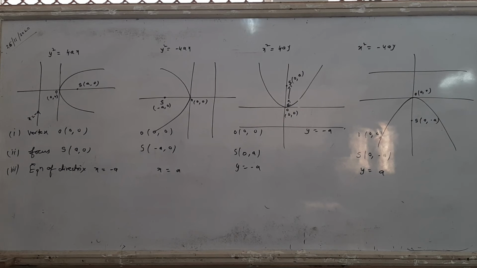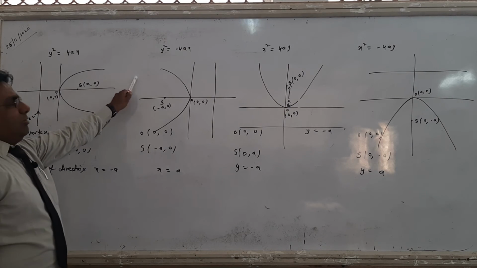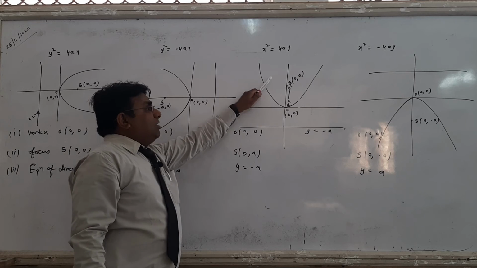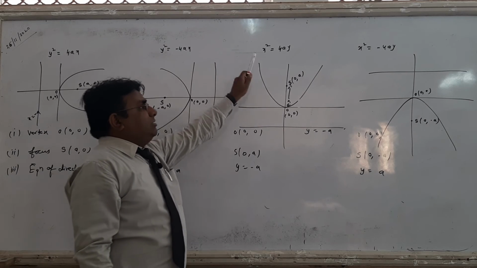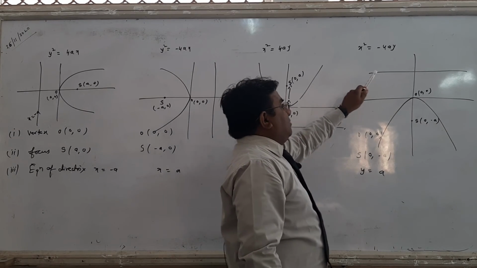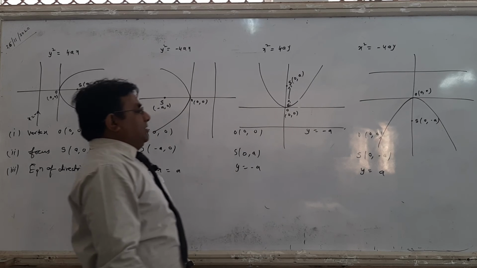What is the equation of the right hand parabola? y square equals 4ax. The left hand parabola? y square equals minus 4ax. The upward parabola? x square equals 4ay. And the downward parabola? x square equals minus 4ay.